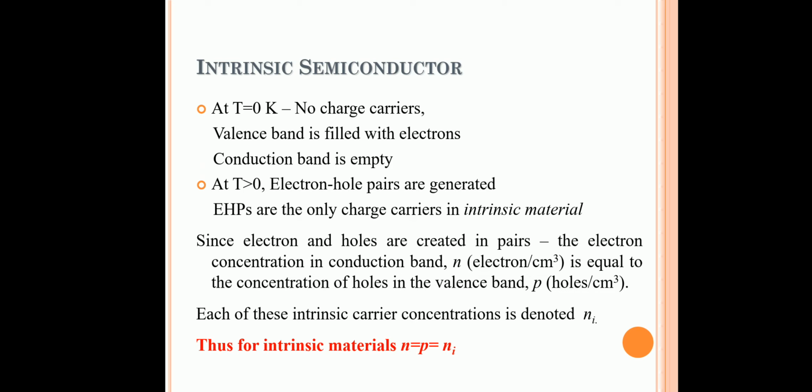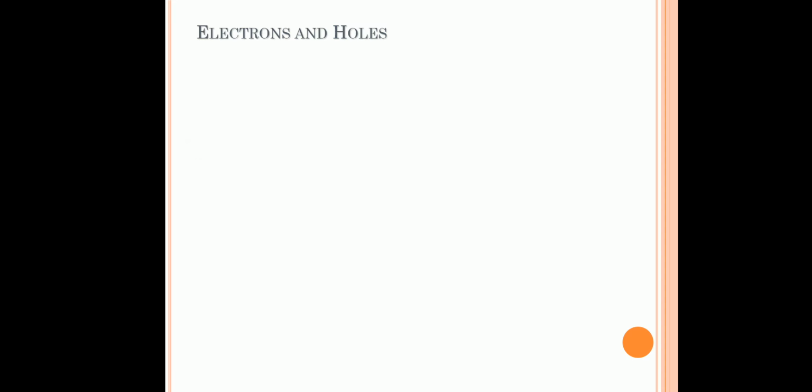So for an intrinsic semiconductor, the concentration is represented as ni. So for an intrinsic material, n equals p equals ni. So remember that for an intrinsic semiconductor, the number of holes equals the number of electrons. So we can see electron hole pairs.